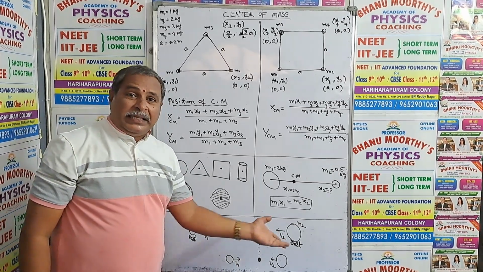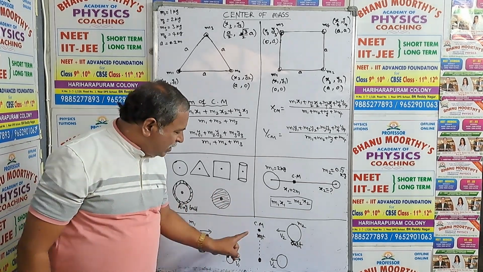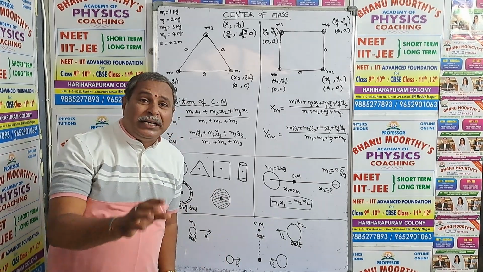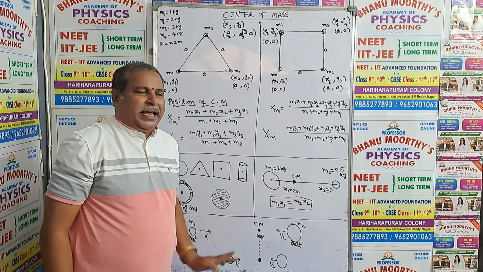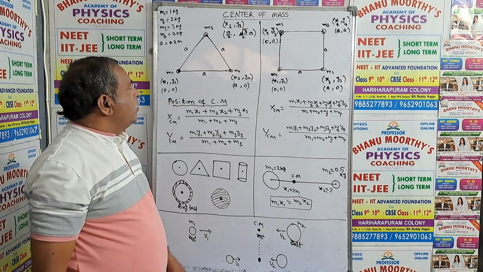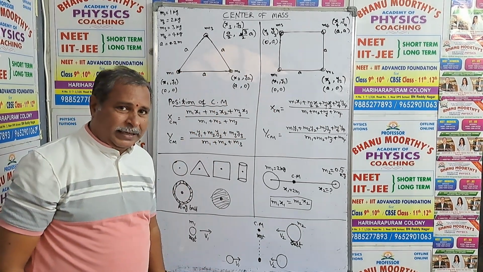Velocity is given, mass is given. Then what is the velocity of center of mass? 0. Velocity of center of mass is 0 because it continues to be at rest in this case.